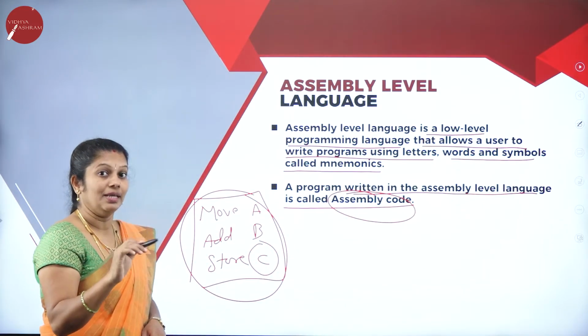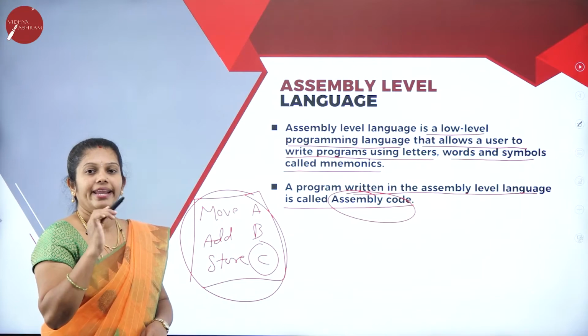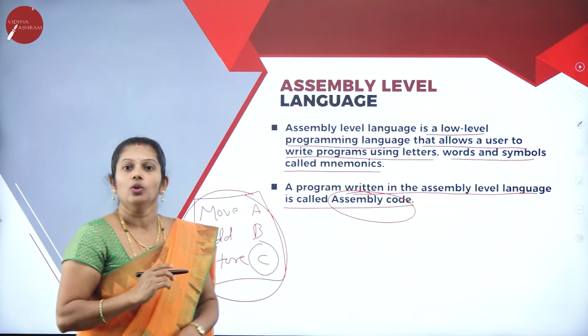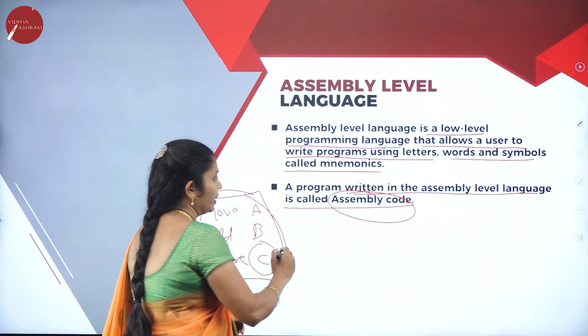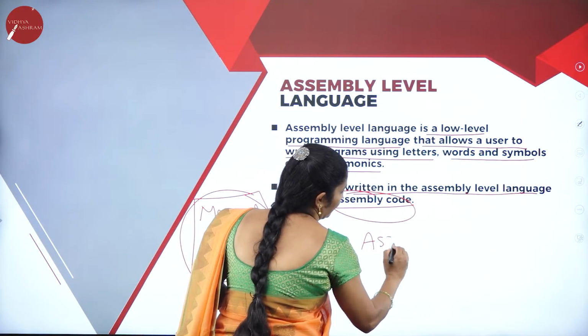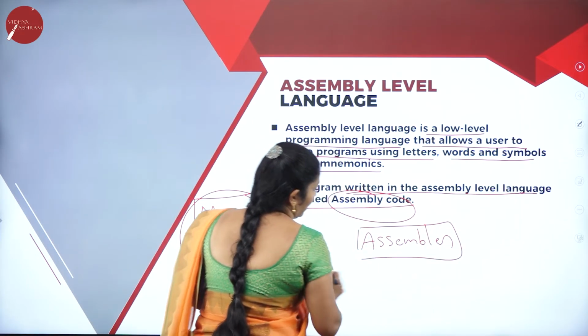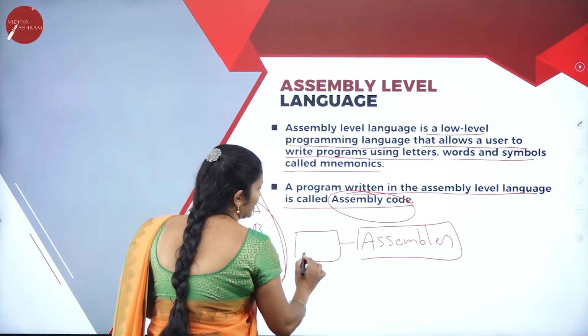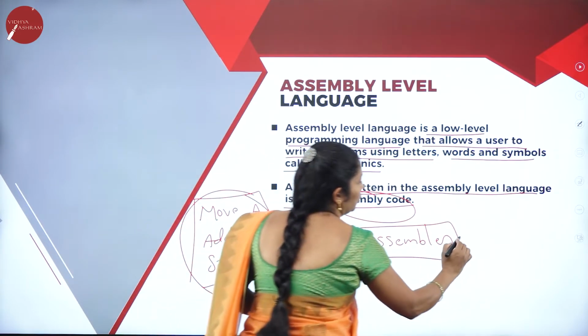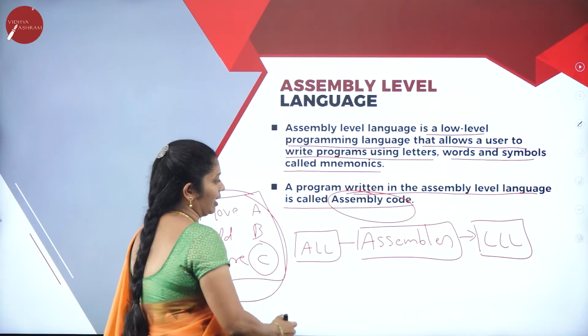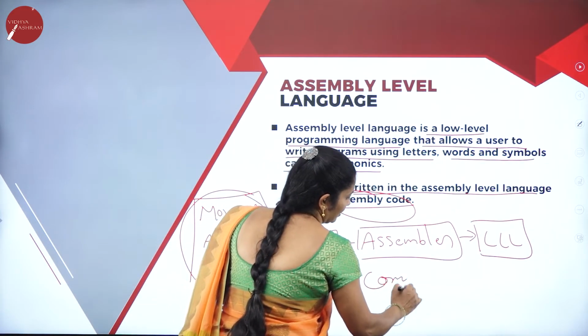An assembler is a software that converts assembly level language to low level languages. Now is it clear? In the same way, a compiler is also there.